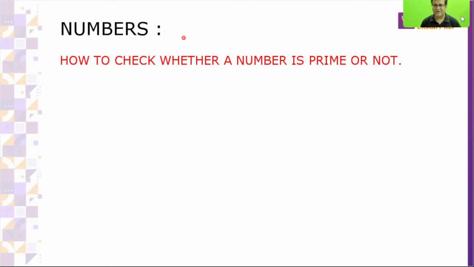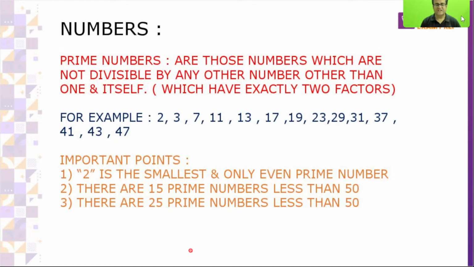How to check whether this number is a prime or not? Point 2 and 3. Beta, if somebody asks you how many prime numbers are there less than 50, which are they? 2, 3, 5, 7, 11, 13, 17, 19, 23, 29, 31, 37, 41, 43, 47. All these are prime numbers less than 50.